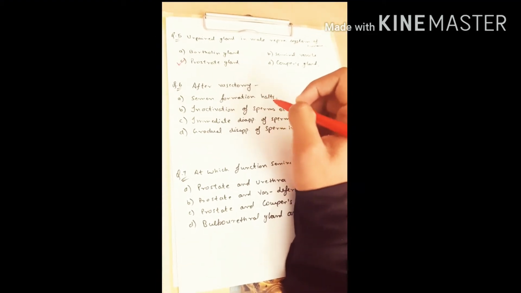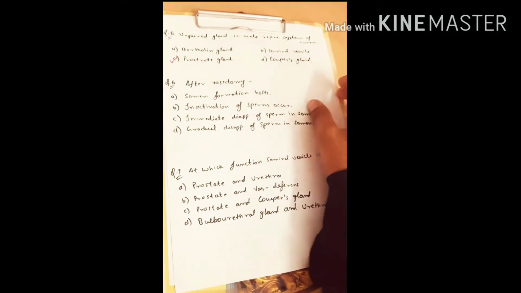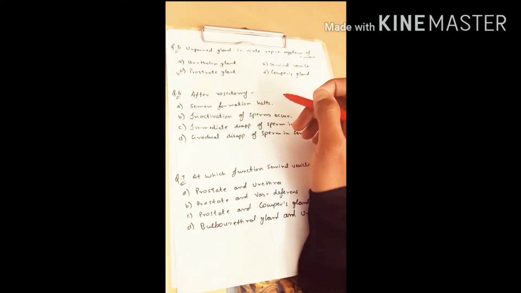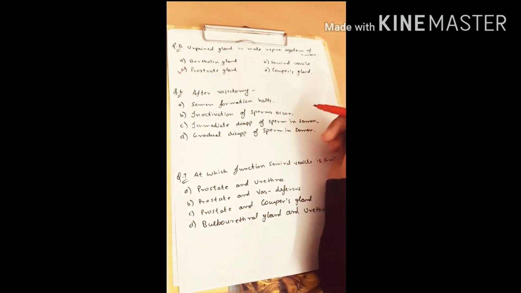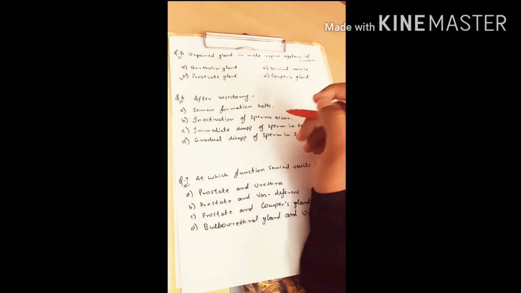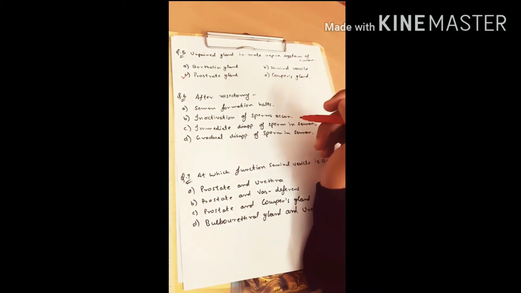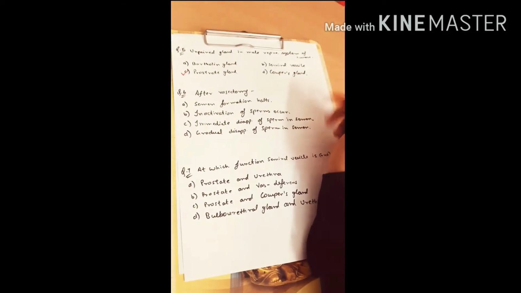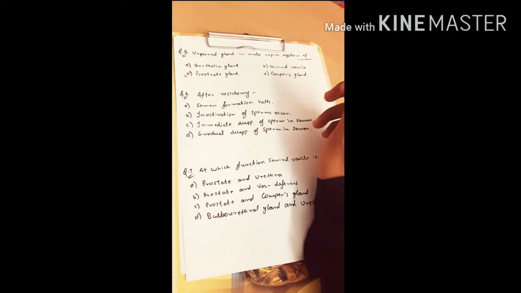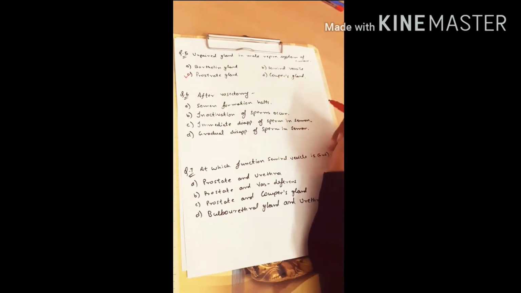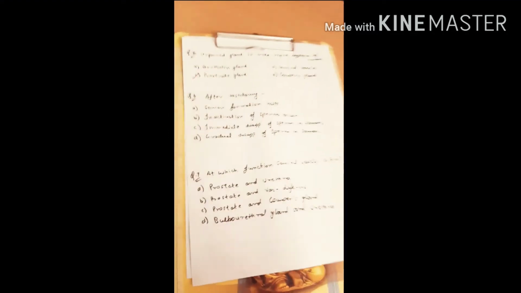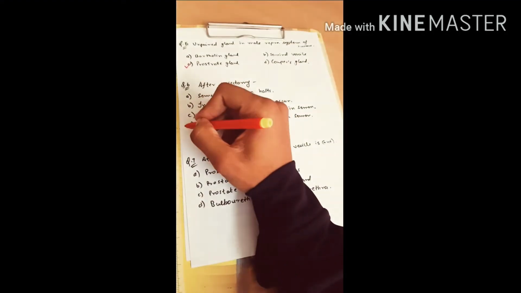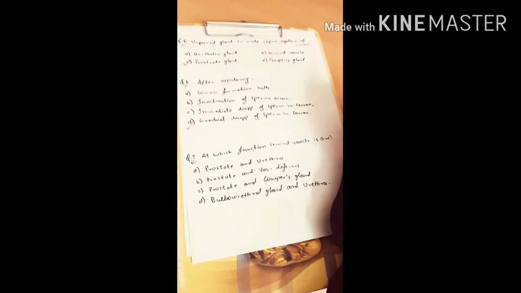Okay, so moving to our next question, question number 6. After vasectomy, what happens actually? Option A, semen formation halts, which means semen formation stops. Option B, inactivation of sperm occurs. Option C, immediate disappearance of sperm in semen. And option D, gradual disappearance of sperm in semen. So the correct option is gradual disappearance of sperm in semen.